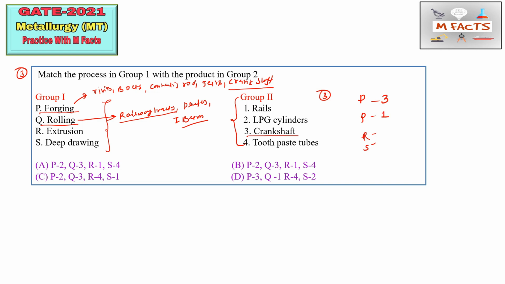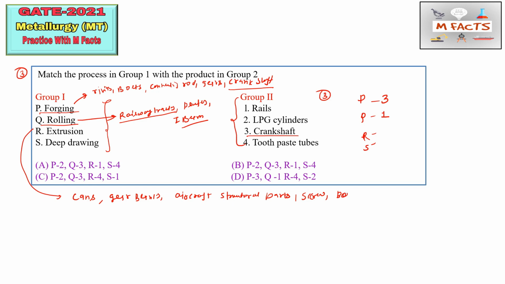The next one is the extrusion process. Extrusion is basically used for producing cans, that is aluminum cans, and gear blanks, some aircraft structural parts. So these are basically extruded products. Screws and some specific types of bolts can also be produced through the extrusion process.